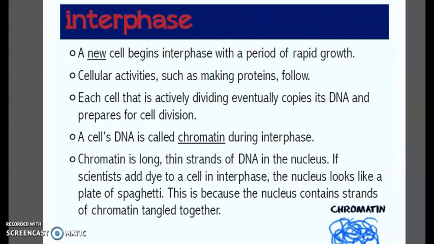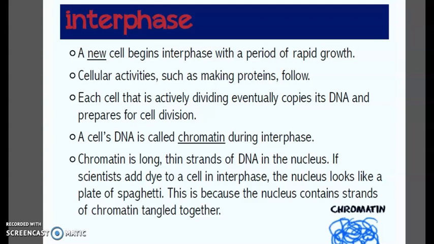Let's see what's happening in interphase. A new cell begins interphase with a period of rapid growth. Cellular activities such as making proteins will follow it. Each cell that is actively dividing eventually copies its DNA and prepares for cell division. A cell's DNA is called chromatin during interphase.